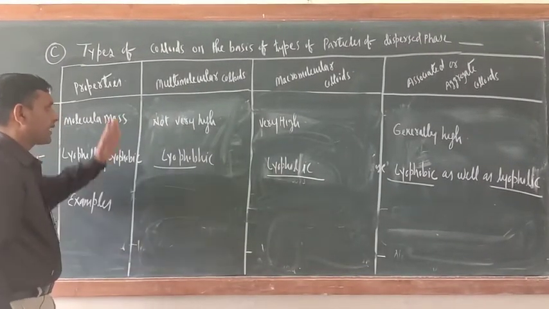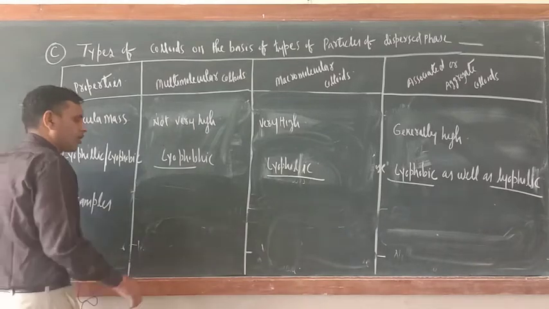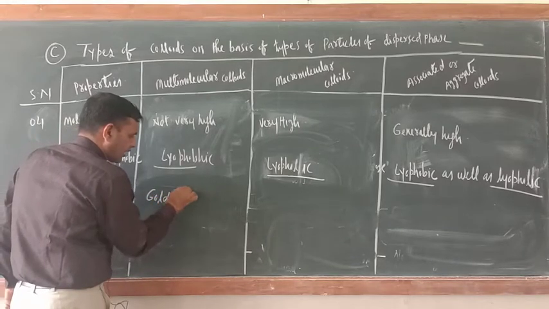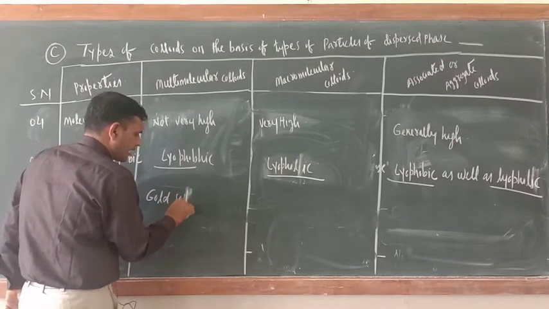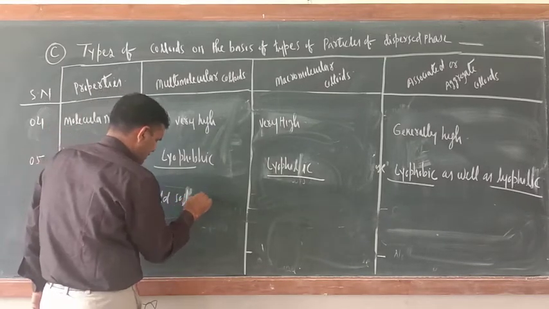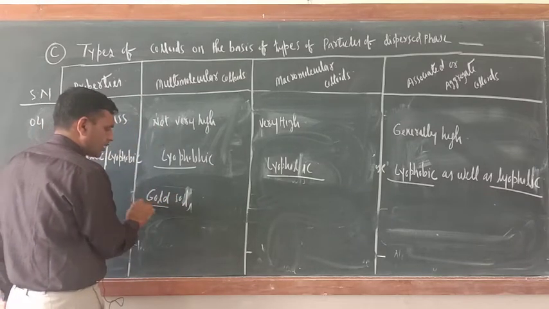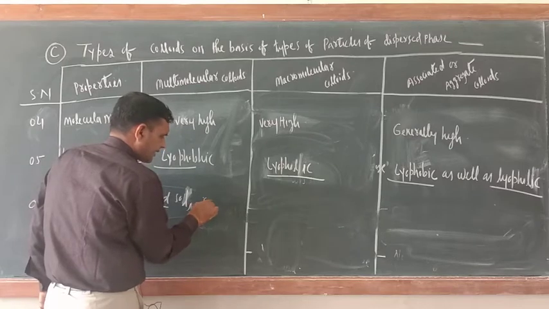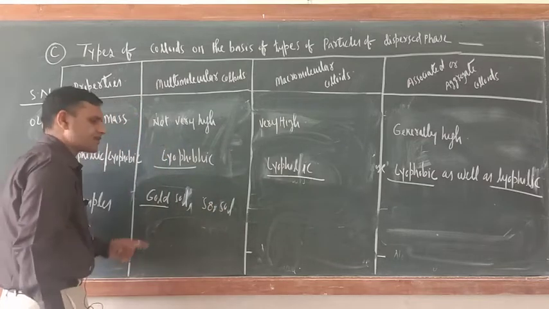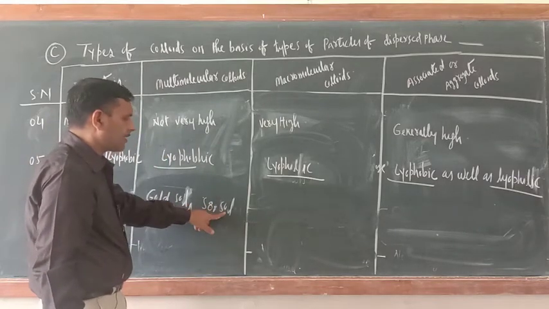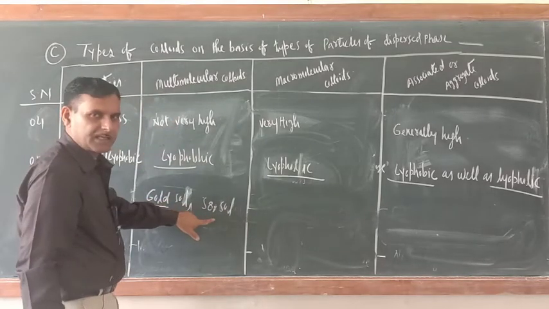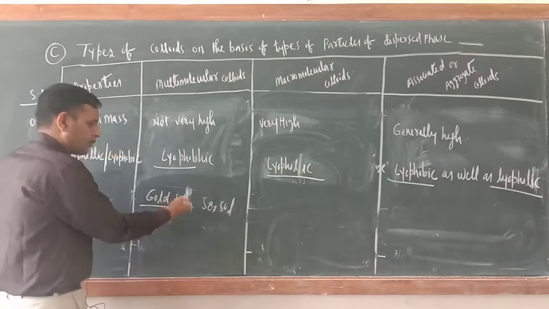So dear cadets, now examples. The examples of multimolecular colloids are gold sol and sulfur sol. Sol means colloidal solution only, colloids only. Here gold is the atom. Now S8 sol means I am talking of a sulfur molecule sol, because multimolecular colloids are atomic sols as well as molecular sols. So both examples are there.